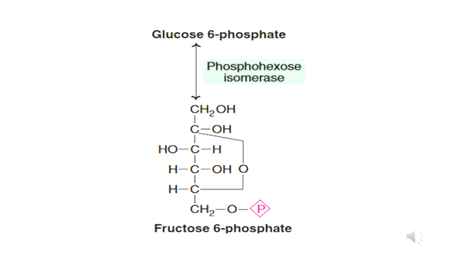We already know that isomerization means the compounds having the same molecular formula but different in their configuration. So in glucose 6-phosphate, the functional group is an aldehyde group, and in case of fructose, the functional group is a ketone. So here the isomerization reaction takes place.